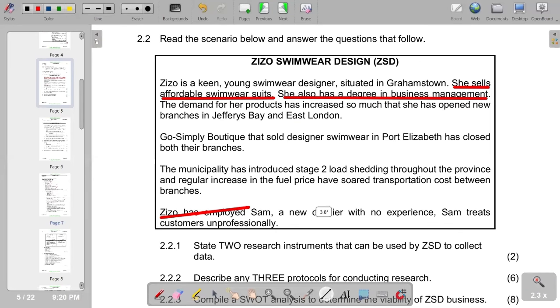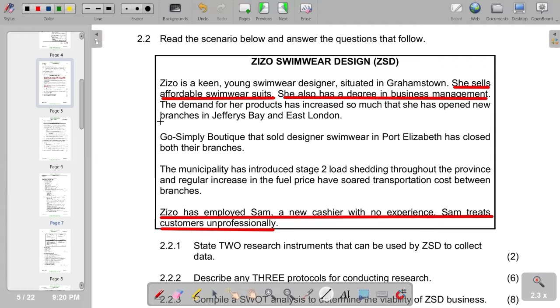Coming to this part, you see that it reads, Zizo has employed a new cashier with no experience. That's a weakness. And also, Zizo treats customers unprofessionally. That's a weakness. So we've got the weaknesses identified. For weaknesses, go to opportunities. Where do we have opportunities?